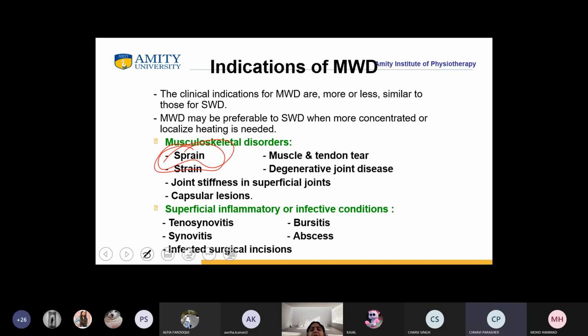So can you tell me why you are giving it for muscle and tendon tear? Why are you giving it in that?